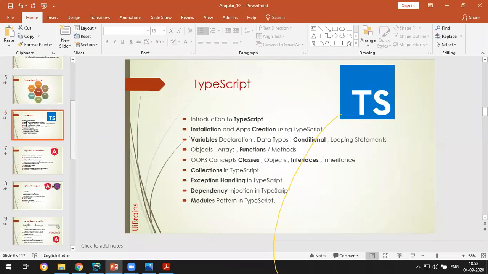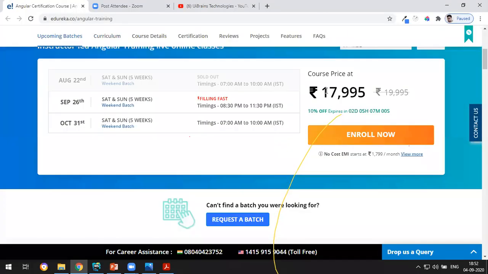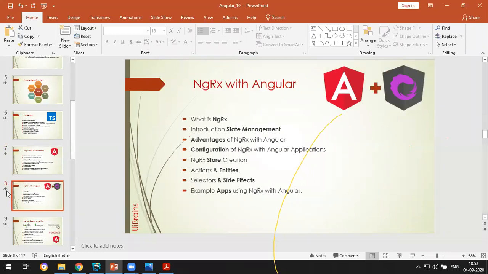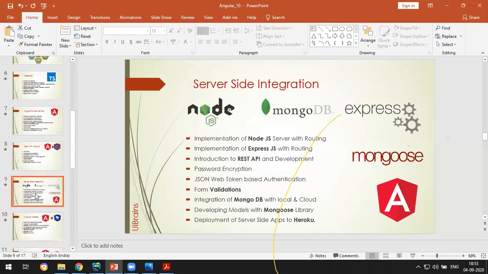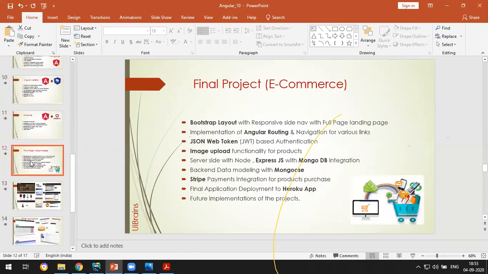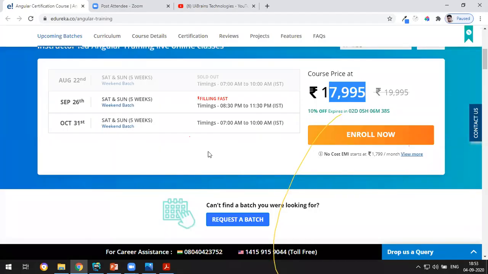But we have TypeScript, we have Angular fundamentals. What they have here, you are paying 17,995 for that. That is this module, and then NGRX. This is very, very important. If you want to claim to be an experienced Angular developer, you must know this one. And then server side, Angular Material, and PrimeNG, final project, two projects for this batch. So this many, and those bonus concepts are not there.